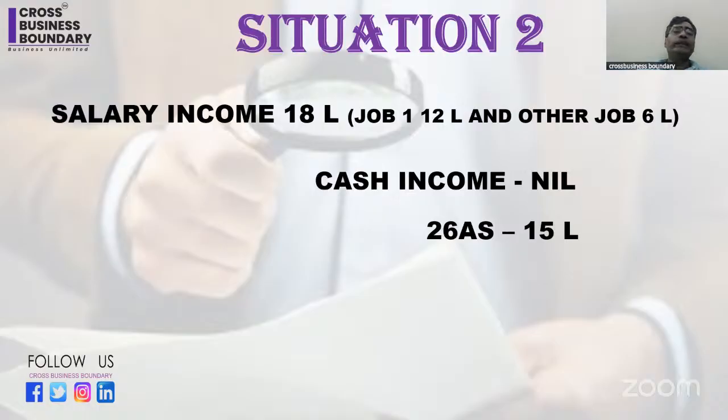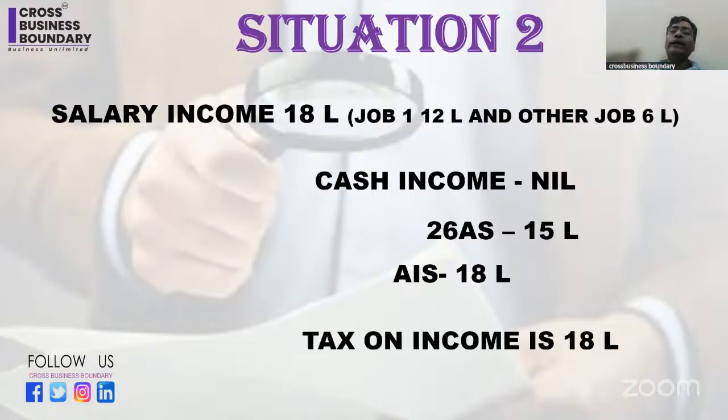And what mistake he made, I am not aware. But AIS is showing 18 lakh rupees. In that case, what income do we have to file? So AIS is saying 15, AIS is saying 18, 26 AS is saying 15. But my total salary is 18. So in that case, we have to file tax on 18 lakh rupees.